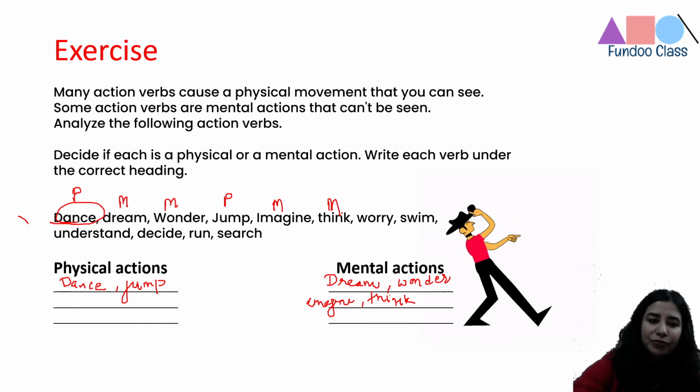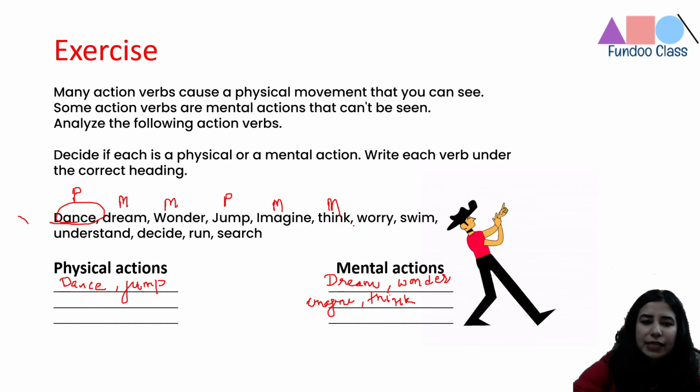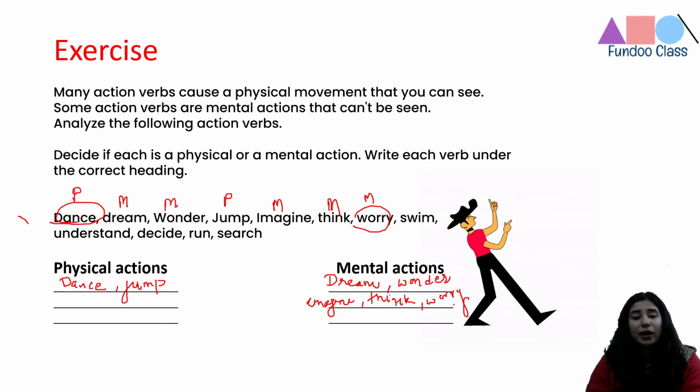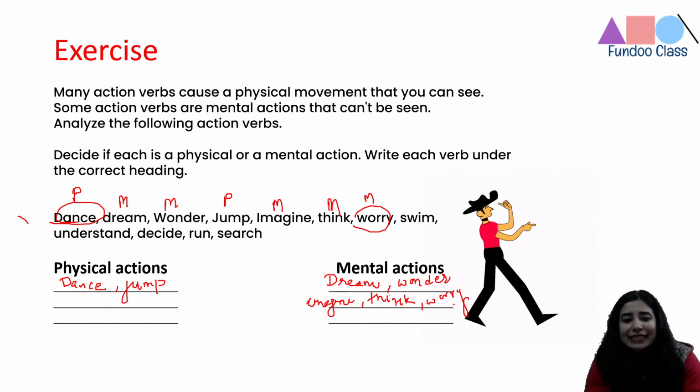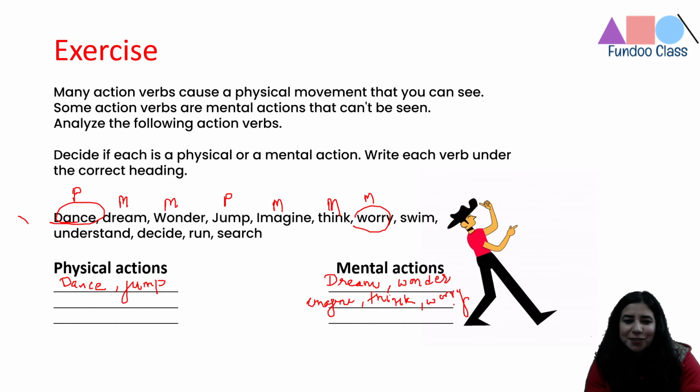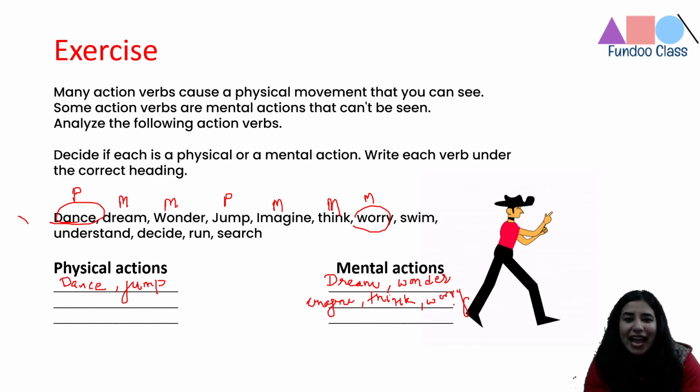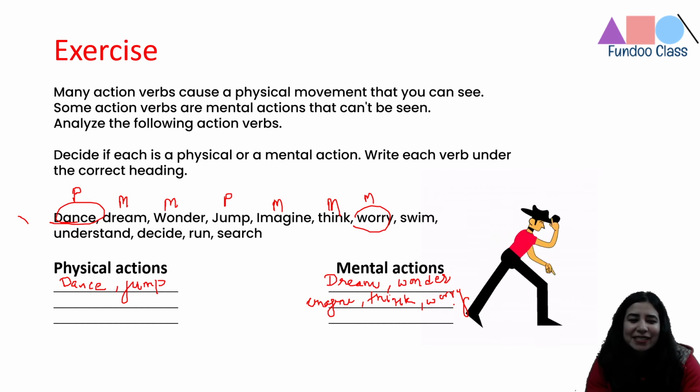Next is worry. So worry is what? Worry is again a mental action, right? So no physical activity is being done. So one should not worry though, right? Even if it's a mental action, we should not do so because it unnecessarily increases stress and doesn't add much to our day-to-day activities. So we should not worry. So this is one verb we should not perform. Right, so this goes away.